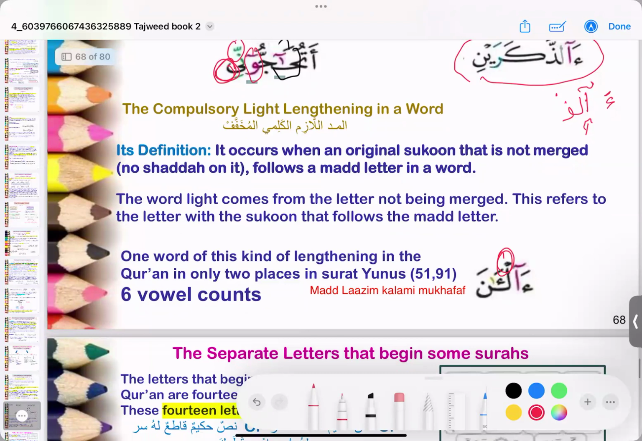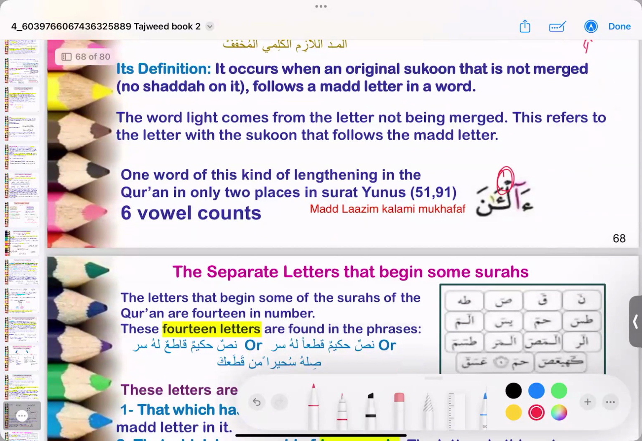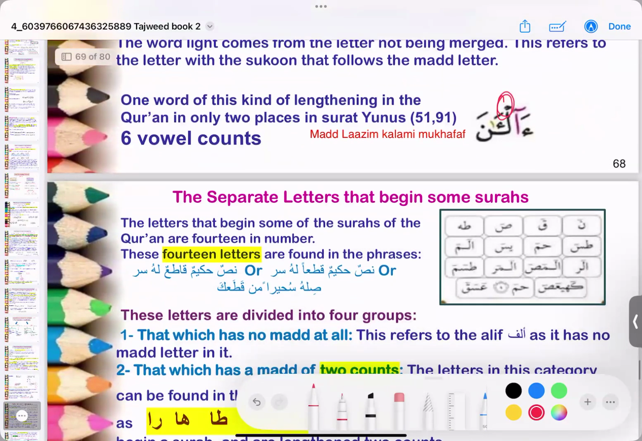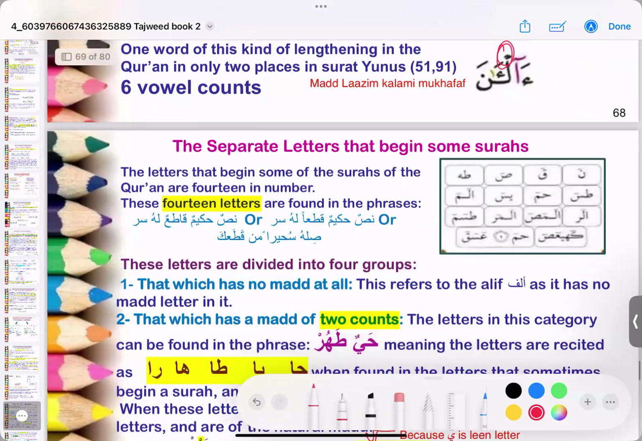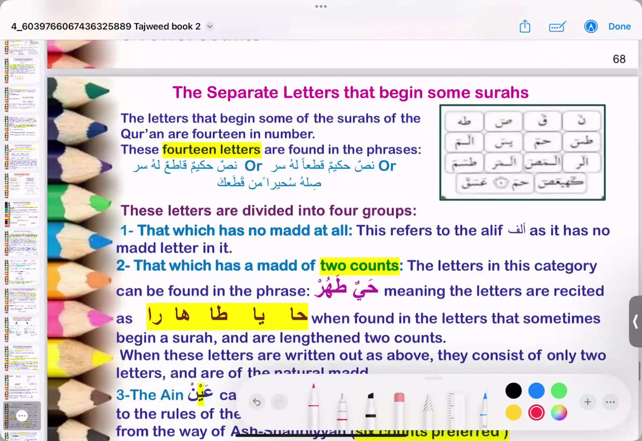Because there's no merging to the next word, keep that in mind. There's no merging of 2 words. It's just the hamza stretched and joined to the lam, and then there's no more merging. So that is mad lazim kalami mukhaffaf. We are done with mad lazim kalami mukhaffaf.